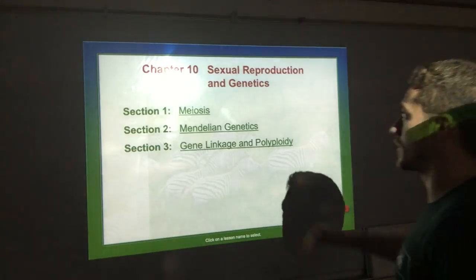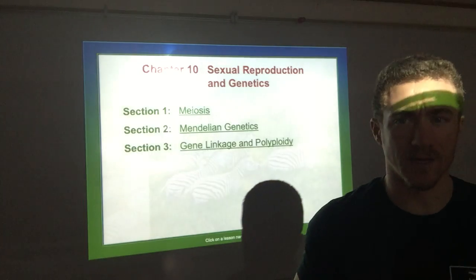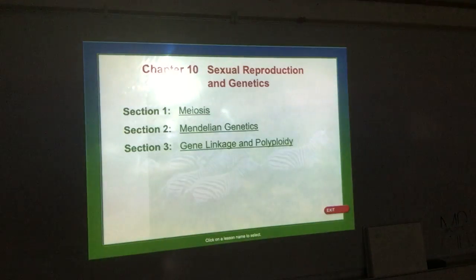But we're going to go to chapter 10 because we're going to talk about meiosis, and that's sexual reproduction. You're going to see a lot of similar information because it's very similar to mitosis. We're going to see prophase, metaphase, anaphase, and telophase again. There's going to be a little bit of difference to some of those. And then we'll cover Mendelian genetics, so talk about Punnett squares, and then gene linkage and polyploidy.